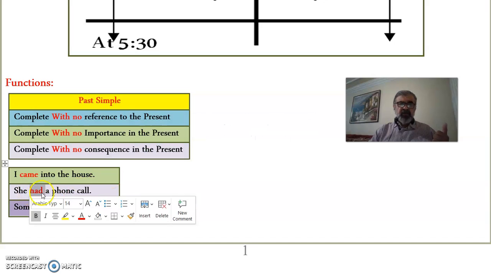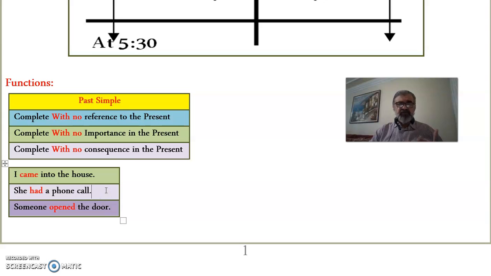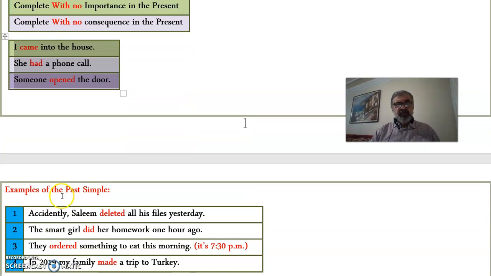She had a phone call. After that, she got involved in many other tasks. Maybe she went out, she went to the mall, things like that. She had a phone call from her friend who told her, why don't we go to the mall? So she had a phone call, like say at 11:30 in the early morning, and now it could be 2:30, and she's not home. She's in the mall. Someone opened the door. Maybe the door right now is closed. Okay. So all these are what? Complete actions.